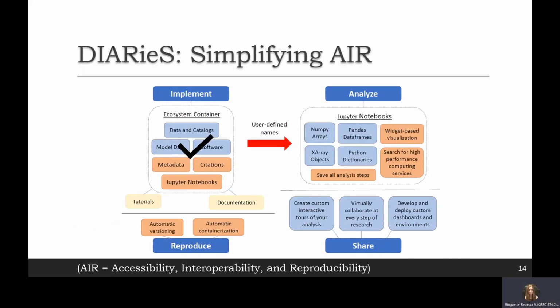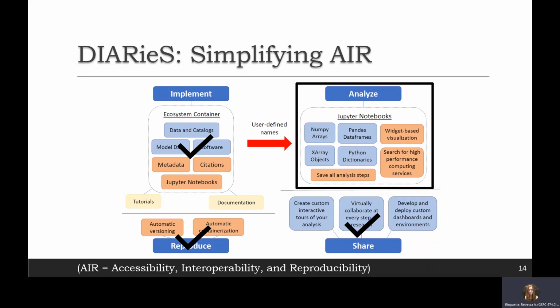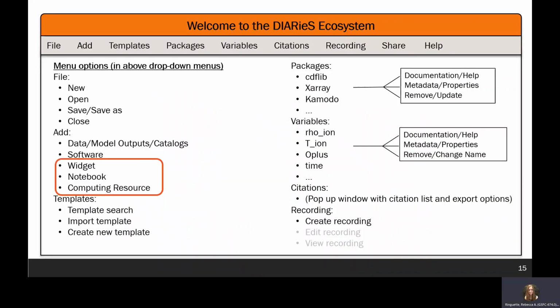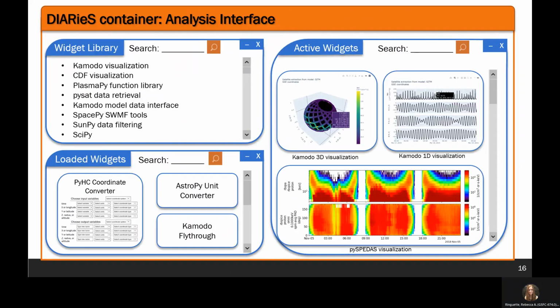All right, so we've talked about how DIARieS simplifies implementation, reproducibility, and how to share a given workflow. So now let's talk about the analysis portion, the real meat of the research. Right, so the way that a user would add analysis features to their ecosystem is by adding one of the 3 objects circled. Let's focus on the widgets.